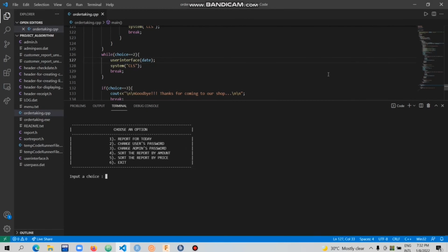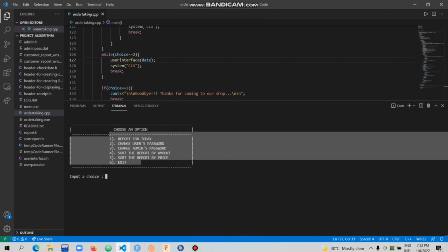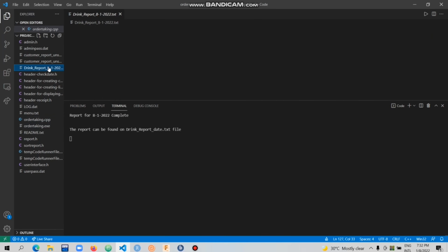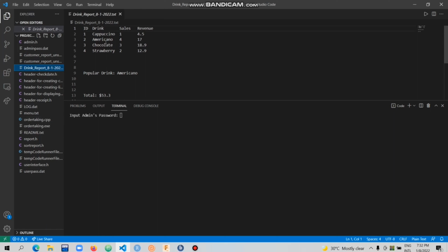So after the shop was closed, the admin or the owner of the shop want to know what they have sold for today. So we can click on admin menu. After we click, we can see the main function here, and we can click on number 1 to know the report for today. So we can click on the number 1, and here the file txt will show what we have sold today, and then we input admin password again.